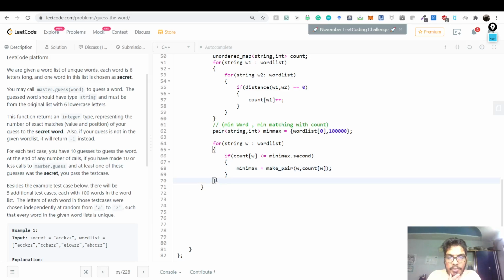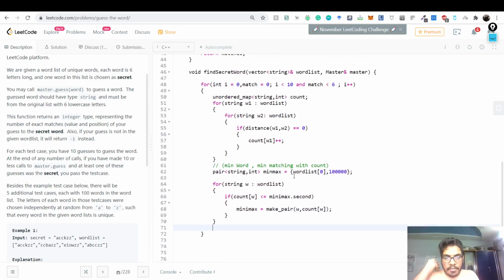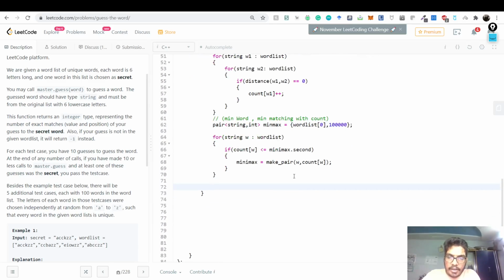Once we are able to figure all of these things out, we have the minmax, and after all of this we have a word which has the minimum number of matchings with zero. So we have a word which maybe has a distance of 1, with distance of 2, whatever, but it has the minimum number of pairs which have a zero distance, which means that the secret and this word will have some different output, and that different output will eliminate many more other candidates, right? As simple as that.